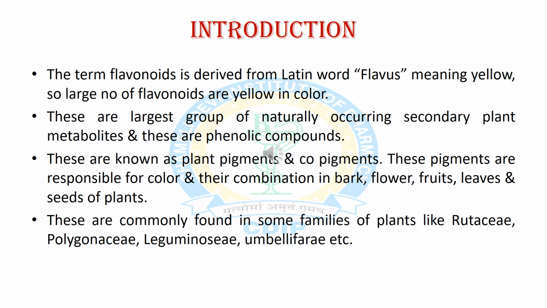Now we will discuss the introduction of flavonoids. The term flavonoids is derived from the Latin word flavus, and its meaning is yellow. A large number of flavonoids are yellow in color, and these are the largest group of naturally occurring secondary plant metabolites. These are phenolic compounds, plant pigments and copigments, responsible for color in combination in bark, root, fruits, leaves, seeds, etc. They are commonly found in various families like Rutaceae, Polygonaceae, Leguminosae and Umbelliferae.